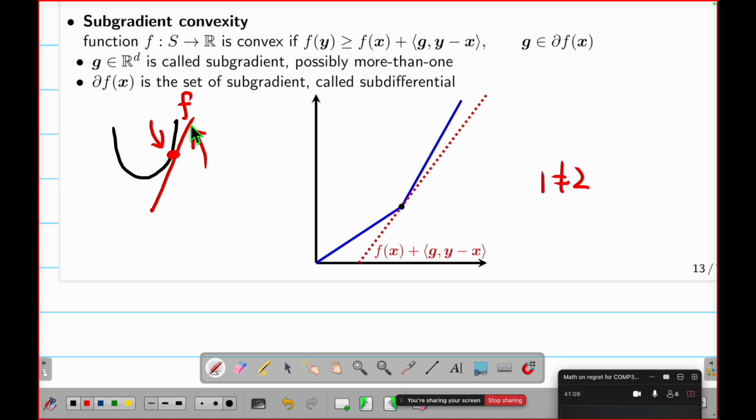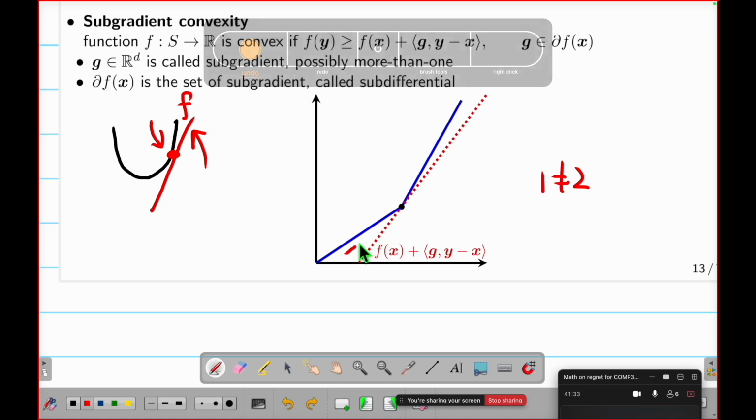But now let's say I don't care about differentiation anymore. I say any red line that touches my point on this particular line is a slope. Then this is below my blue. So that's why there's a sub. And this is a slope, right? So it's a subgradient. What I'm saying is that if I have this red line, and this is below me, it's a subgradient. The important part is I can have more than one subgradient.